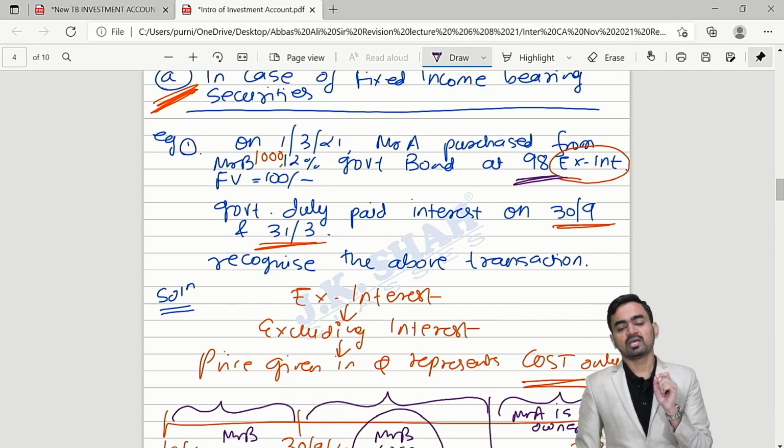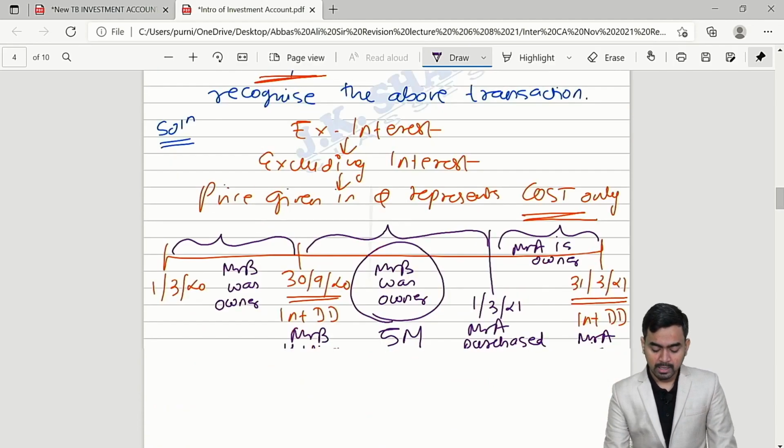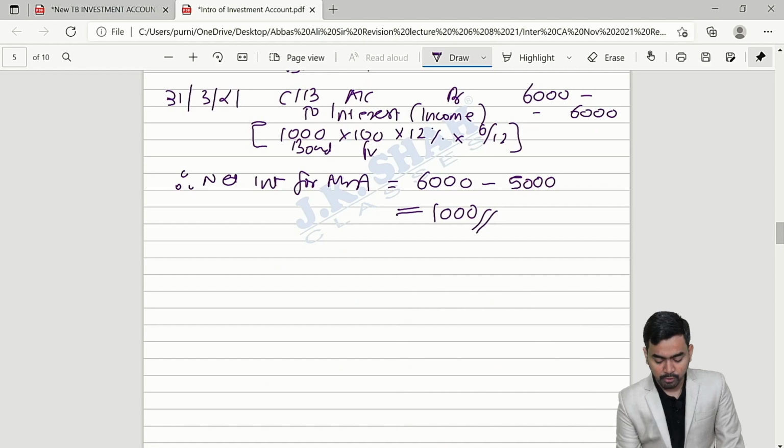X interest. If question says X interest, excluding interest, the price represents cost only. Separately we have to calculate interest. One simple note I will write for you.